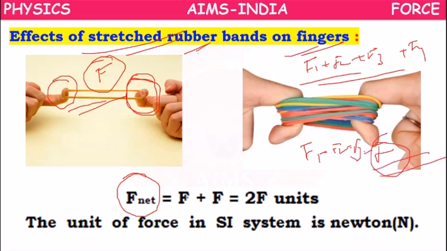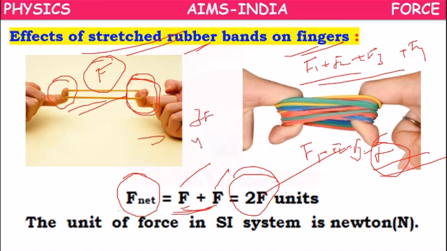So then what will be the net force? F plus F plus F plus. How many rubber bands you have taken, that many Fs. So if you take 2 rubber bands, net force will be 2 F units. If you take 3 rubber bands, net force will be 3 F units. If you take 4, 4 F units. So like that we can find the net force.